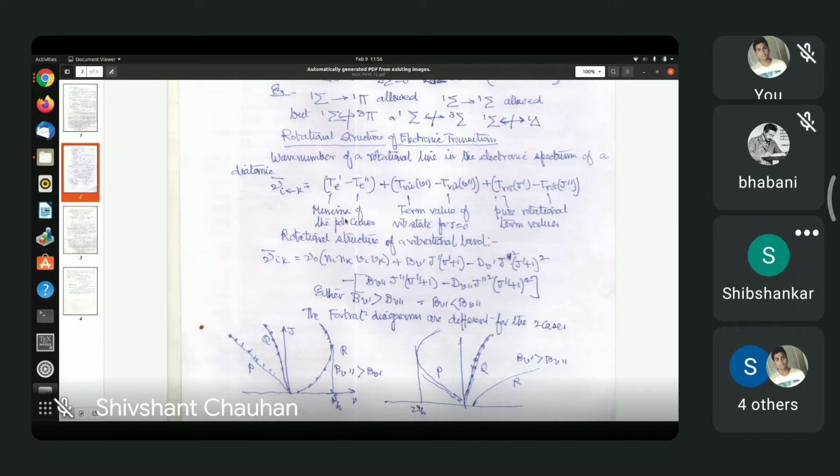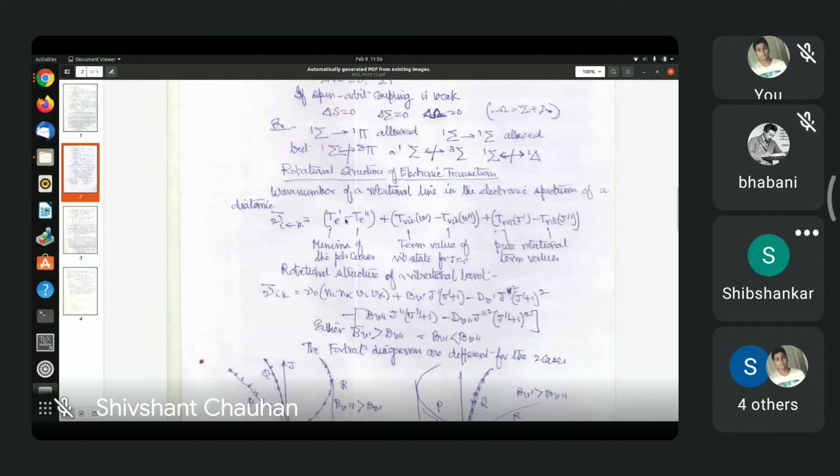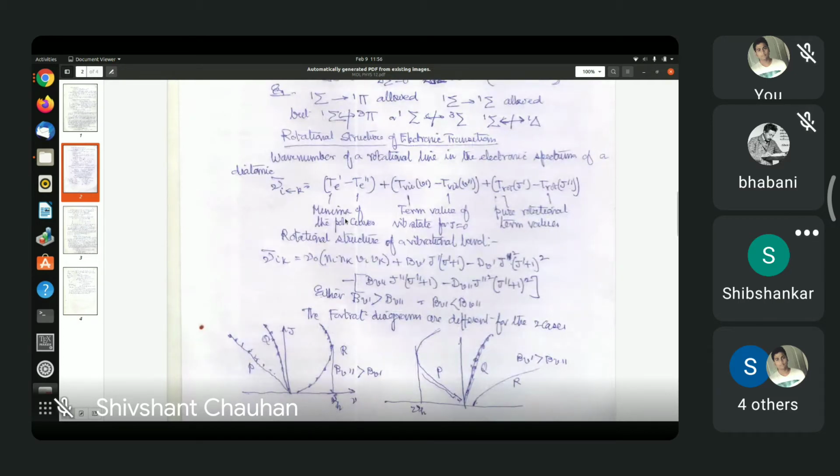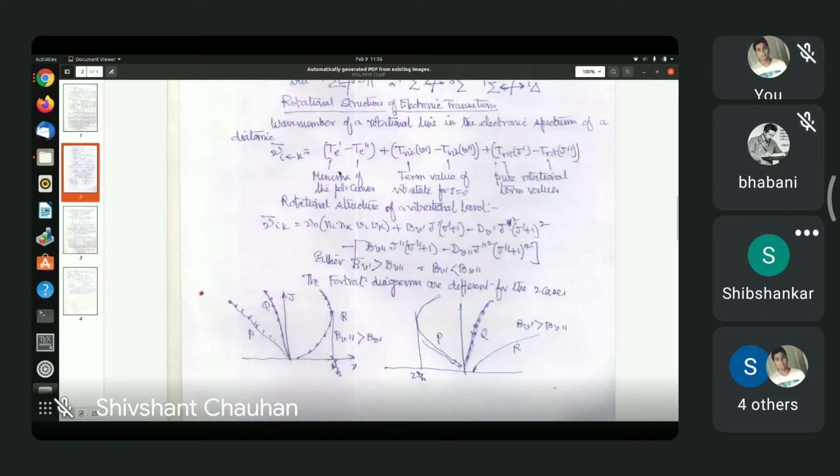So let us now try to find out the energy difference when a molecule changes from the lower electronic state to a higher electronic state. The lower electronic state has vibrational and rotational quantum numbers V double prime and J double prime, and the upper electronic state has vibrational and rotational quantum numbers V prime and J prime. You know already the expressions for the rotational energies and the vibrational energies. So you write them down for the upper electronic state and for the lower electronic state. Right? And there is a constant factor, nu 0, from Vi to Vk.